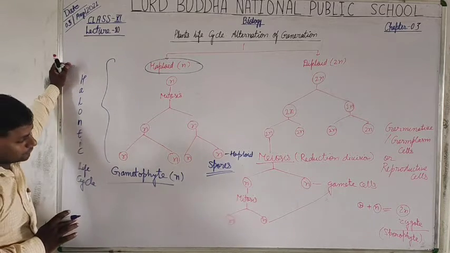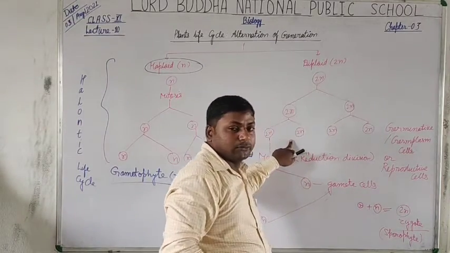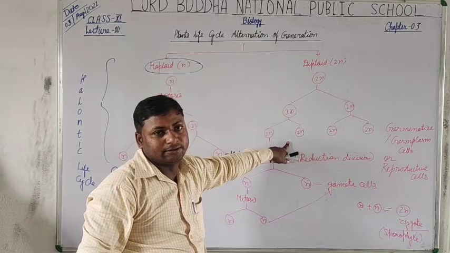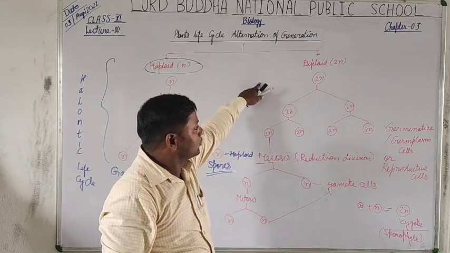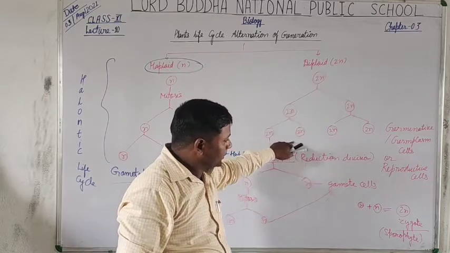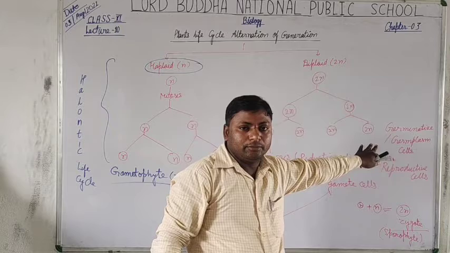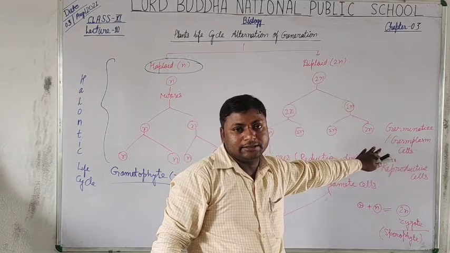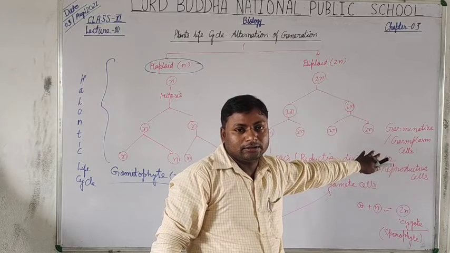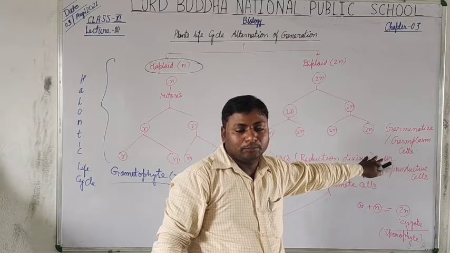And when the organism or individual plant continuously undergoes mitosis to bear a number of diploid cells, this is called the sporophyte dominant phase.